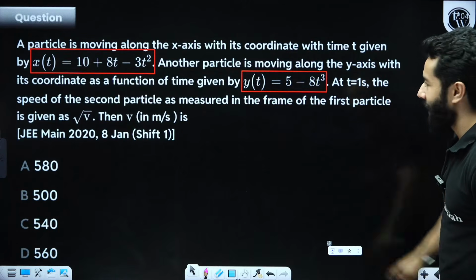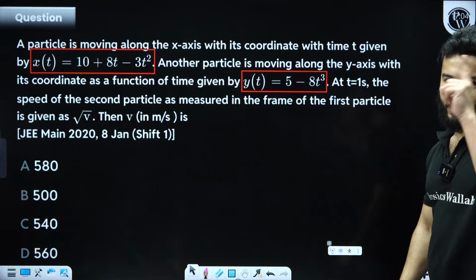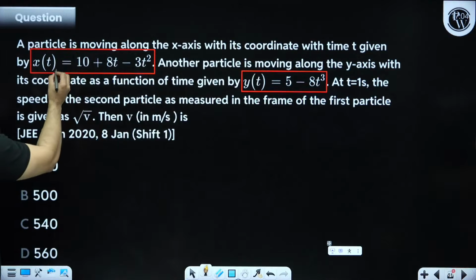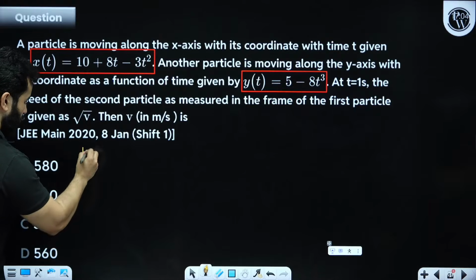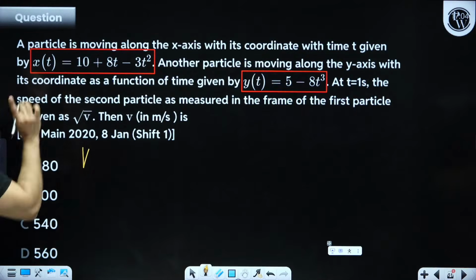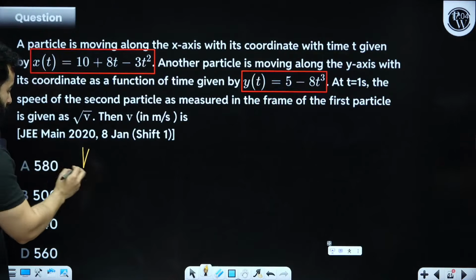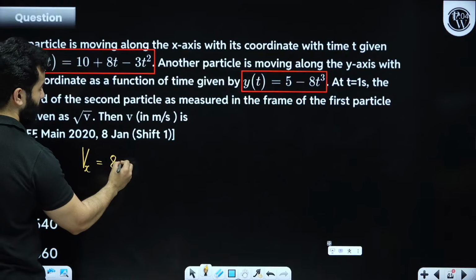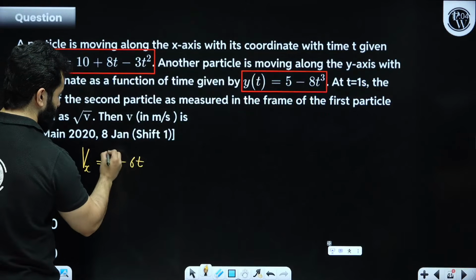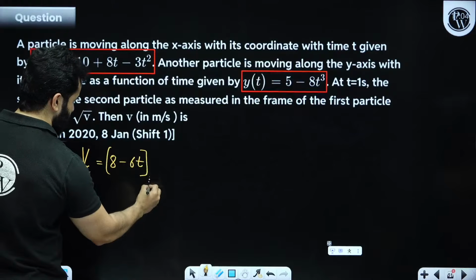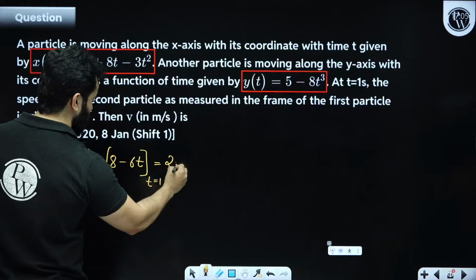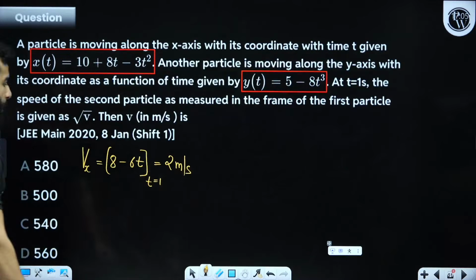So first of all, let's find out the velocity at t equals 1. First we are going to find out Vx. This is the first particle, right? So Vx will be simply 8 minus 6t, and at t equals 1 this is going to become 2 meters per second.